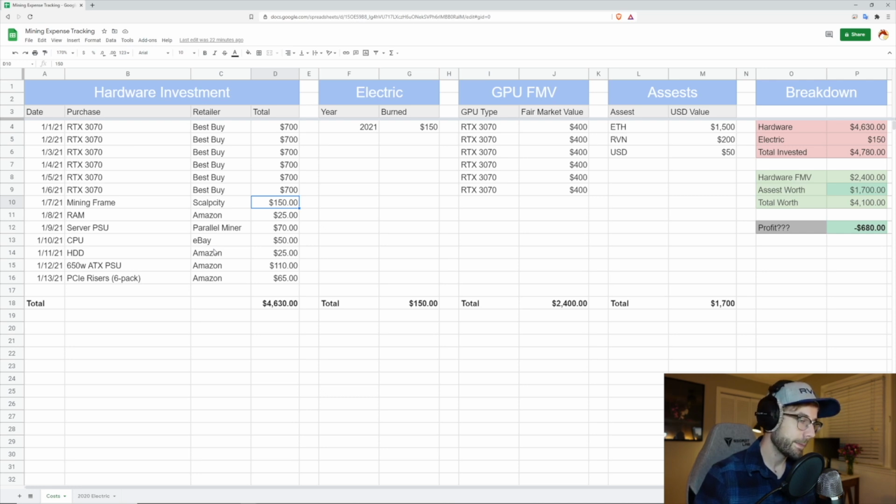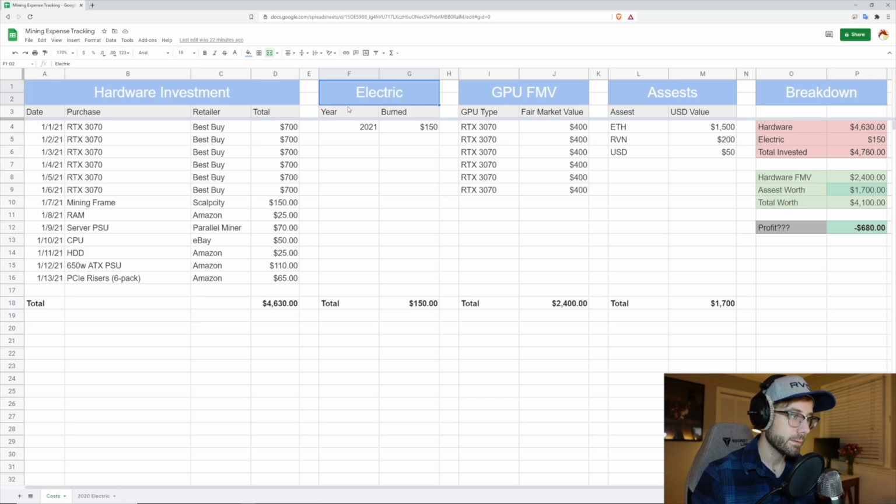And I'm sure I forgot something. I'm sure you're gonna let me know in the comment section, but just in our make-believe for fun rig that I built, this is what we have going on. So all up, you're invested with all of those components, $4,630 into this mining rig.